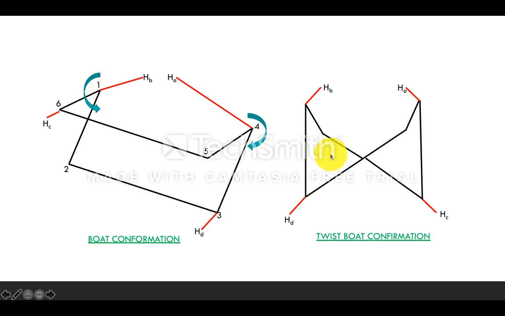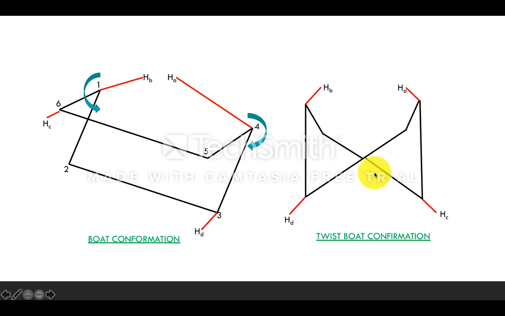So how is this twist boat formed from the boat conformation? Think that you are holding the molecule at the first position and the other point at the fourth position with both hands, and just rotate the molecule at the first and fourth positions in the direction of the arrow mark. Whatever structure you get after the rotation at the first and fourth positions is known as the twist boat conformation.